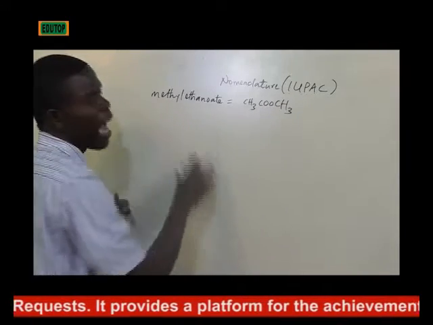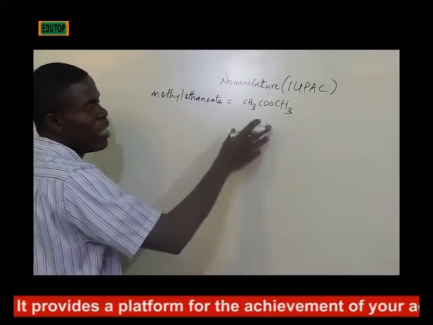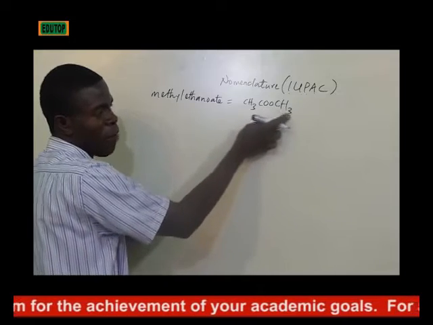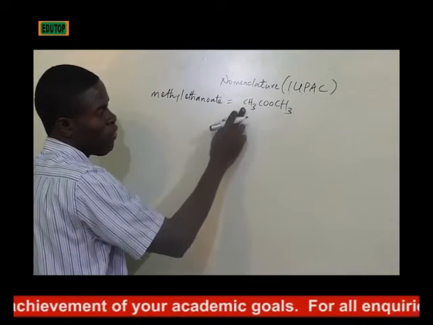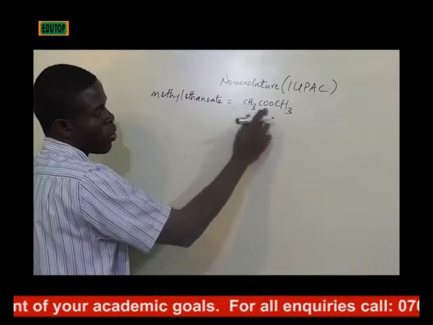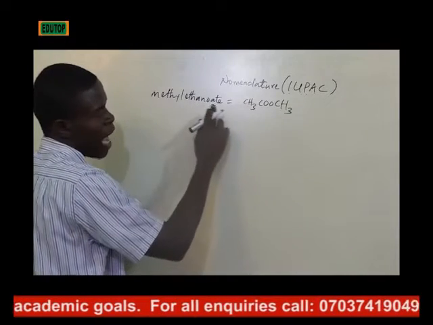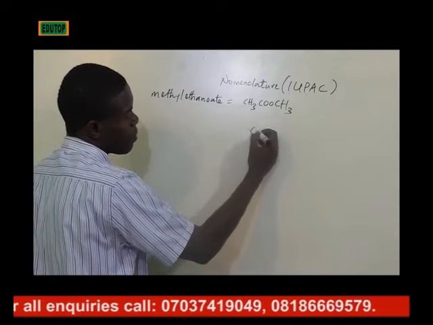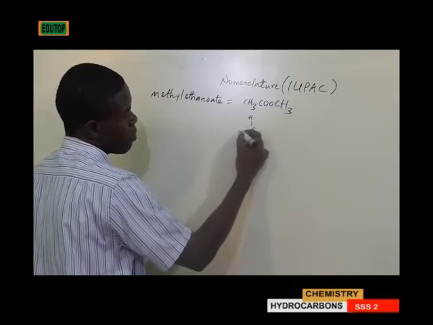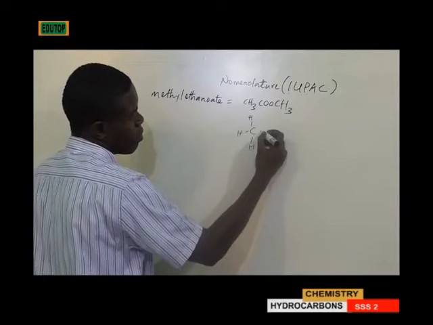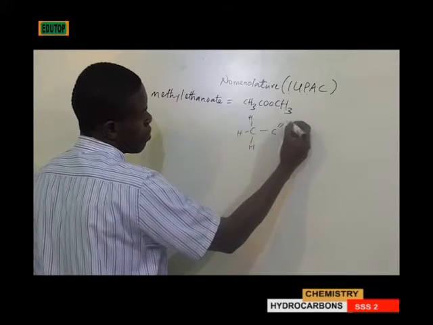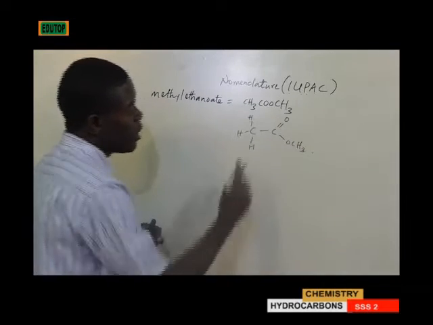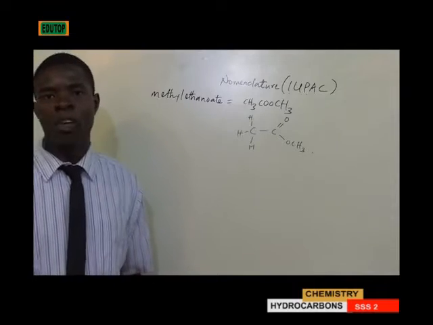So this is an ester, and esters are always named from the extreme right. You have methyl, and because you have two carbons, commensurate with ethanoate, this compound can be opened as this. So this is methyl ethanoate.